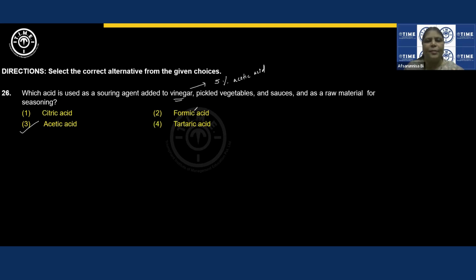We don't add formic acid or tartaric acid, but we do add citric acid. Sometimes I have seen sources being asked, sources of citric acid. Any citrus fruits can be the sources of citric acid. For formic acid, ants are the source. Tartaric acid, grapes, and we can also see tamarind. So they can ask you from which source we can get this particular acid. Such types of questions are also asked. Next question.